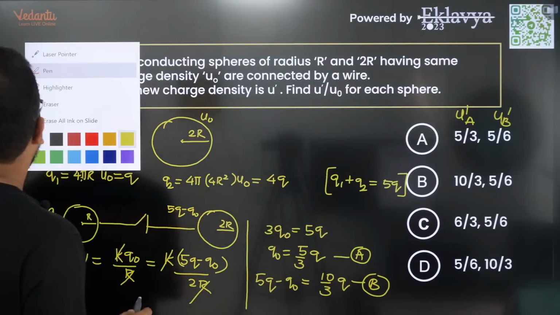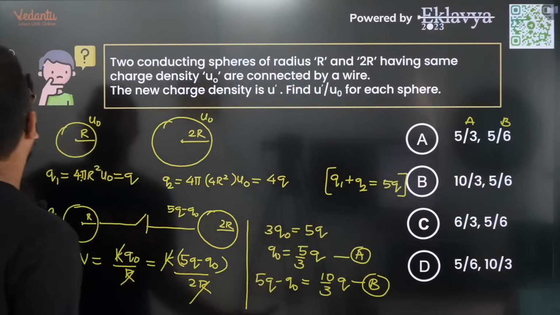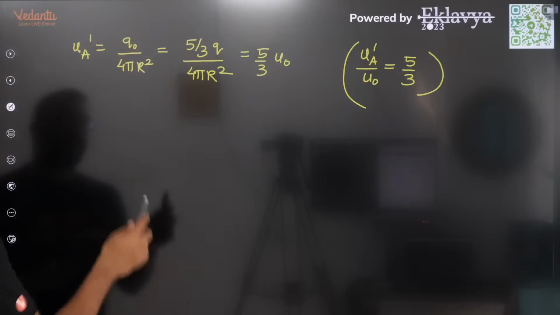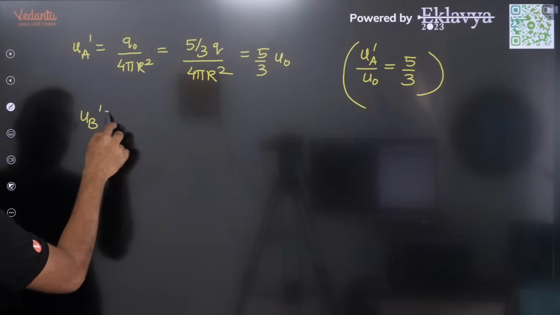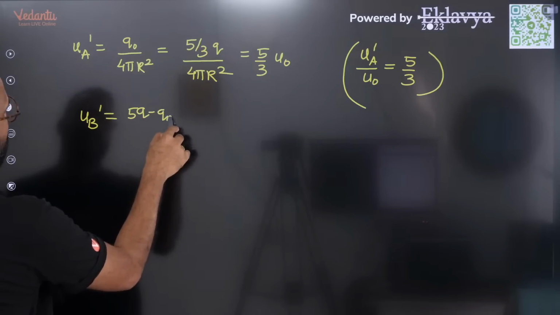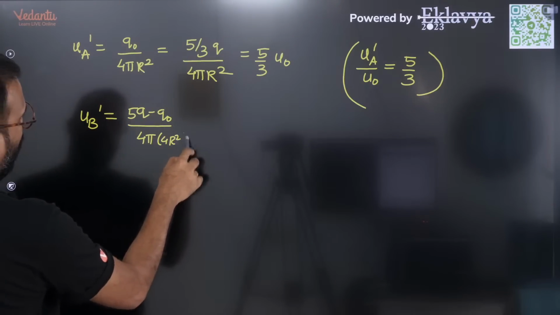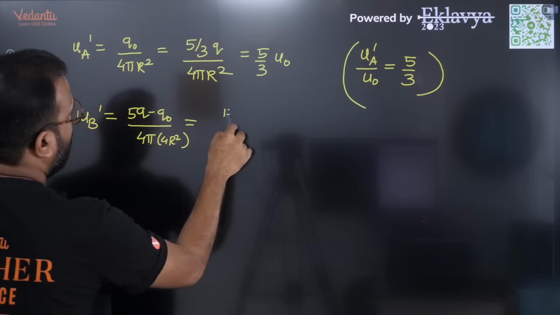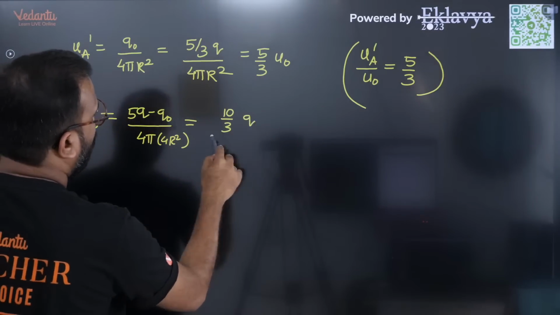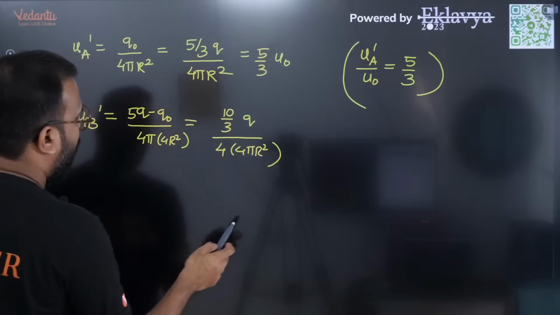In fact, to avoid the confusion, let's just state as A and B. Let's find out UB dash also, which is (5q minus q naught) by 4 pi into 4 r square. So this value is 10 by 3 q by 4 into 4 pi r square.